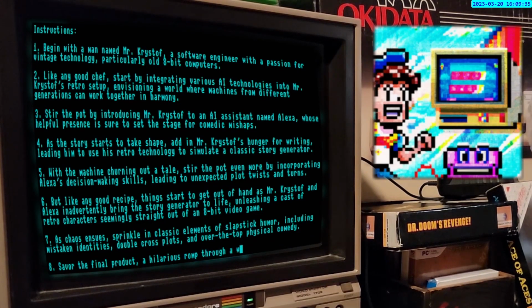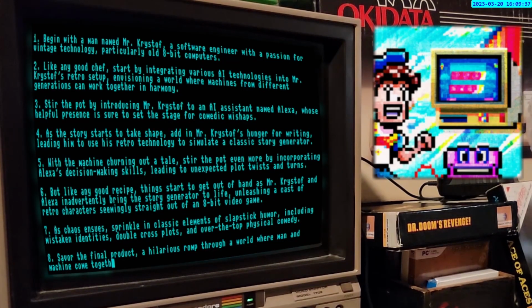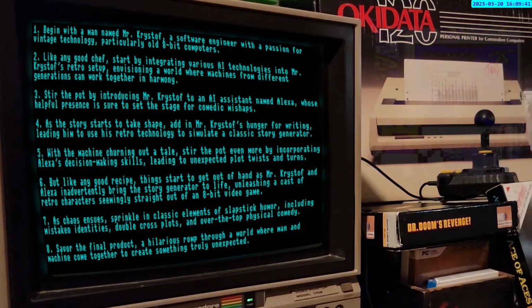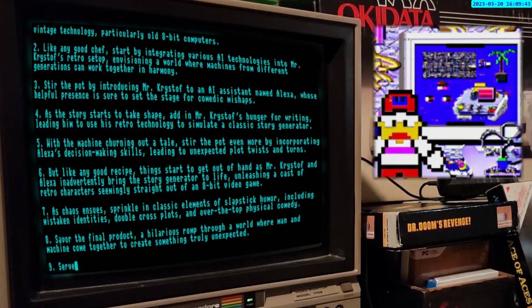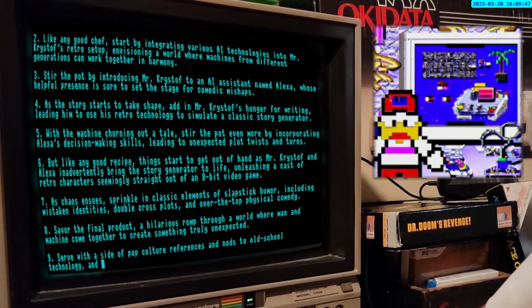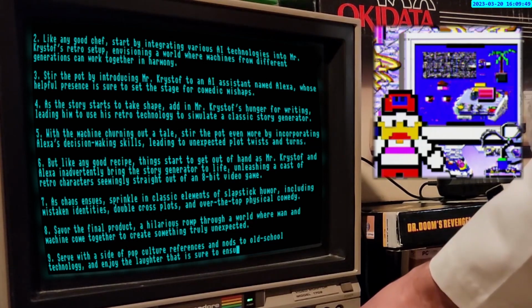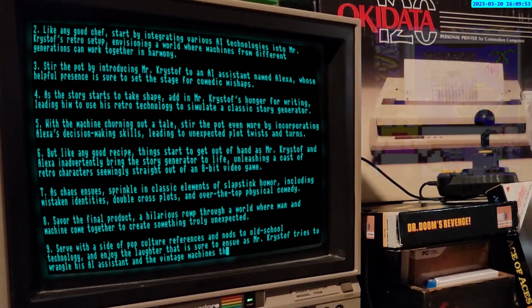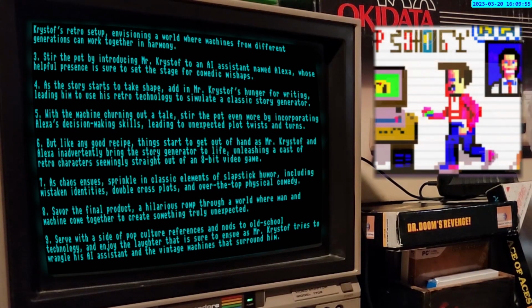Savor the final product, a hilarious romp through a world where man and machine come together to create something truly unexpected. 9. Serve with a side of pop culture references and nods to old-school technology, and enjoy the laughter that is sure to ensue as Mr. Christoph tries to wrangle his AI assistant and the vintage machines that surround him.